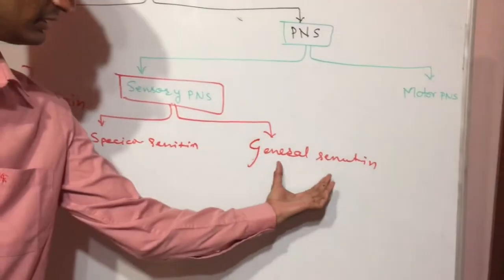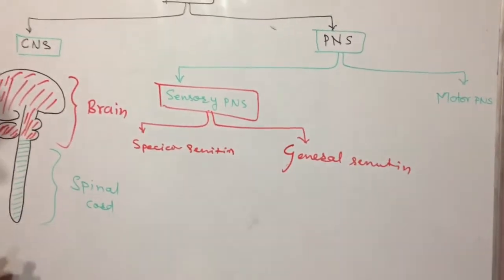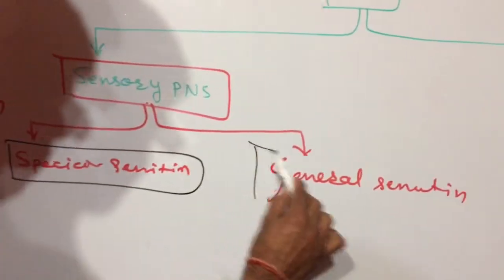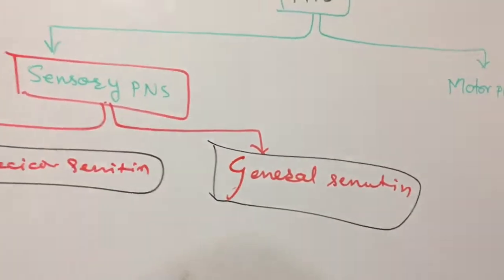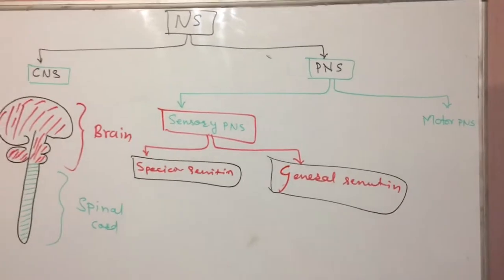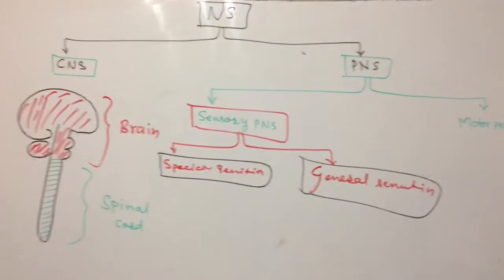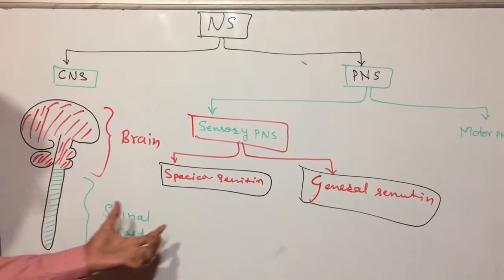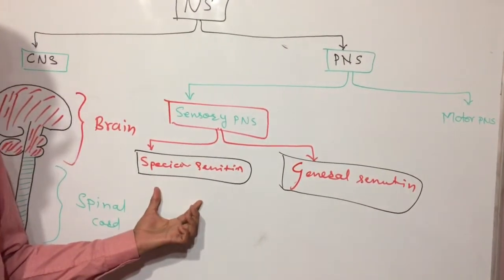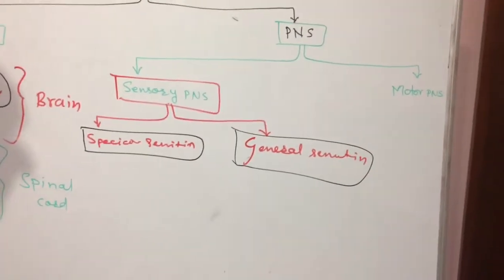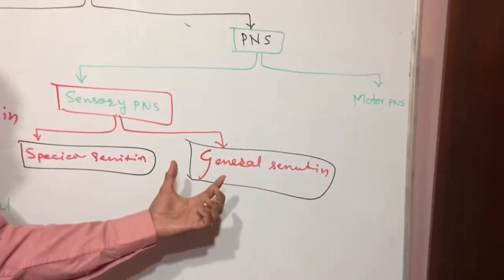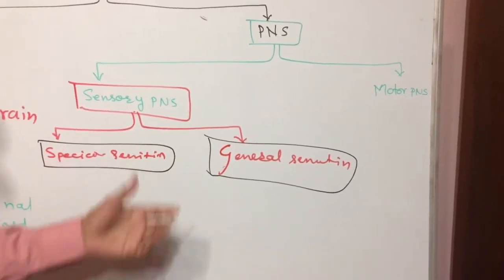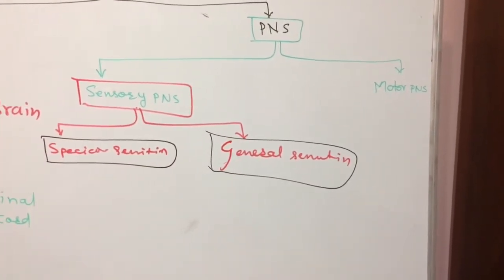Special sensations are generated by special parts of the body, and general sensations are generated by more parts of the body.